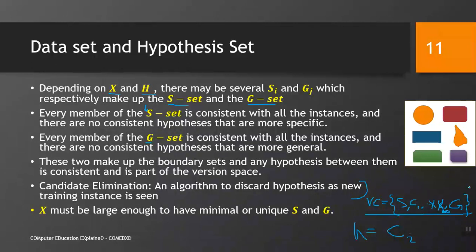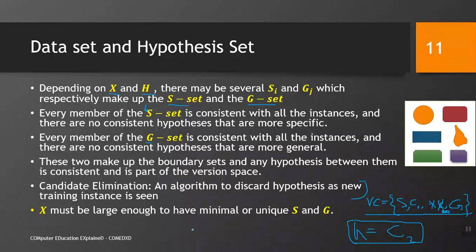We look at another example and we eliminate another one. We look at a third example and if we find any inconsistent hypothesis, we eliminate that, and so on. In this way we keep on eliminating, and when we are finished with our data set, we are left with one hypothesis, which is our learned hypothesis.